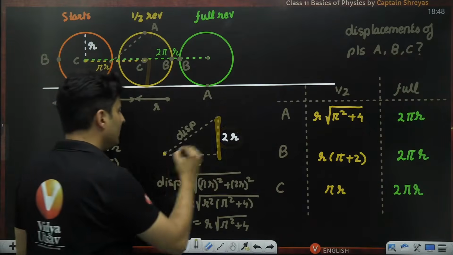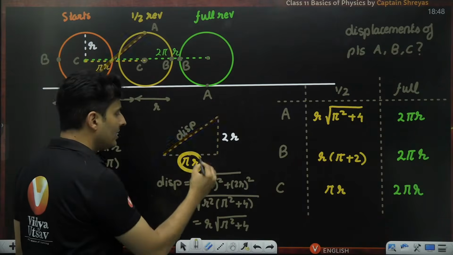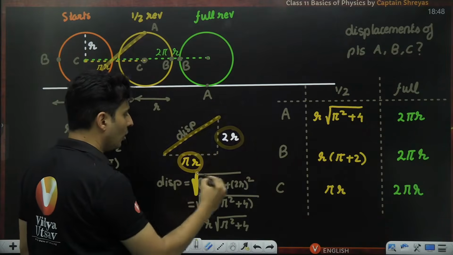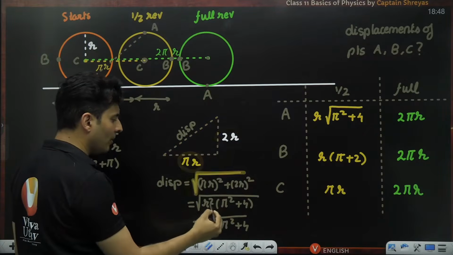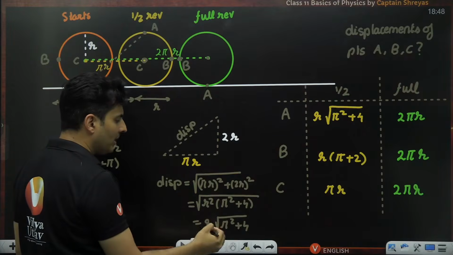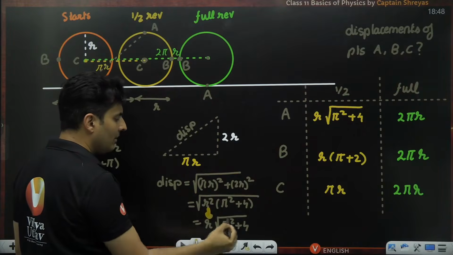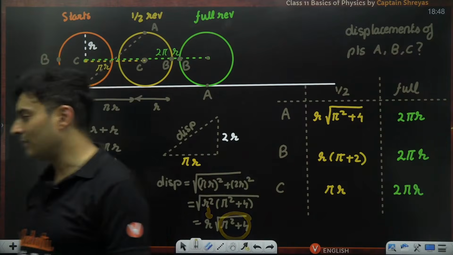So now this displacement, which is exactly this one, will be this square plus this square, whole thing under the root. So r square is common. So I took common. Pi square is there here. 2 square is 4. So r square under the root will become r, and the remaining thing is as it is. So that is the displacement of point A in half revolution.